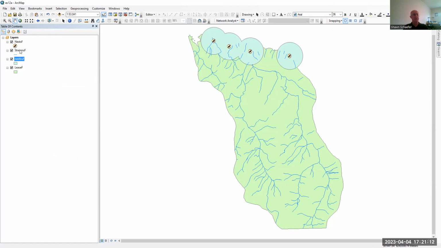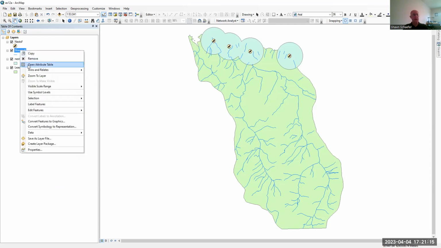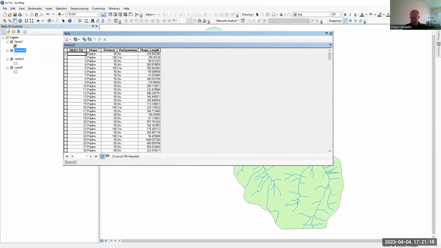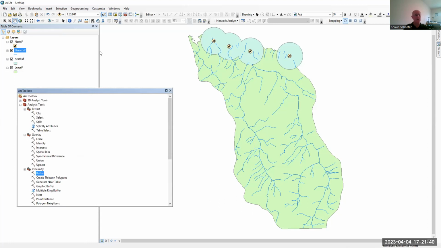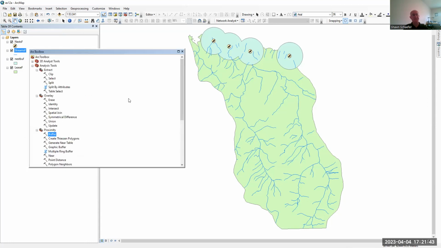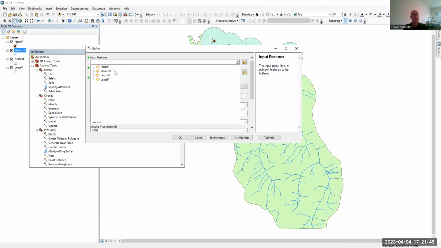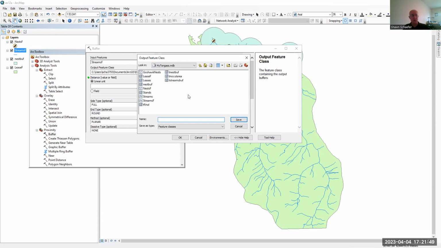Now we need the buffers for the streams. And to do that, I'm going to open up the attribute table. You can see here that we have a complication, and that is if the stream has spawning, we have to have a 100 meter buffer, and if it doesn't, we only need 50 meters, and that distance value is provided in the attribute table. So we can go back to our toolbox, and we are going to select buffer again. And this time we're going to select the streams F layer. We're going to specify an output. We'll call it streams buffer